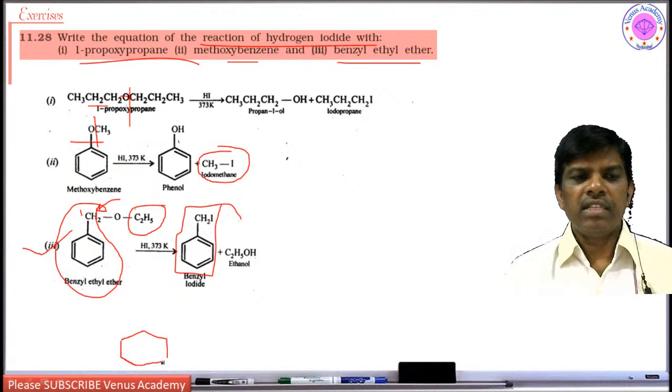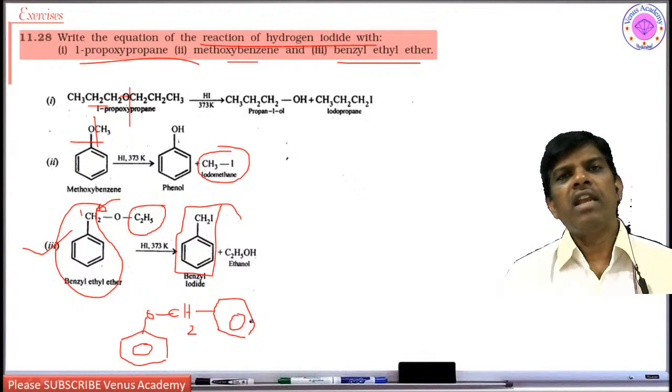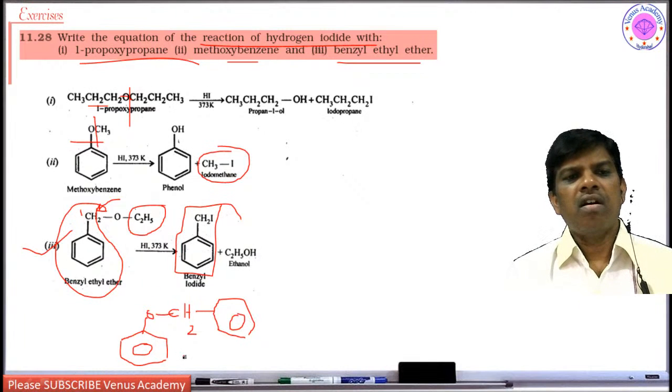So this is a common procedure. If I have phenol, I can make benzyl ethers. I am going to ask the same question in a different way. Write down the products of this ether, where is it going to break?